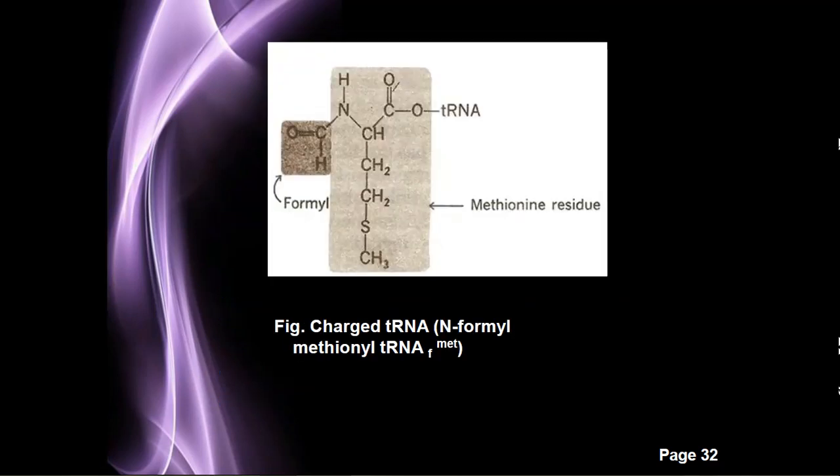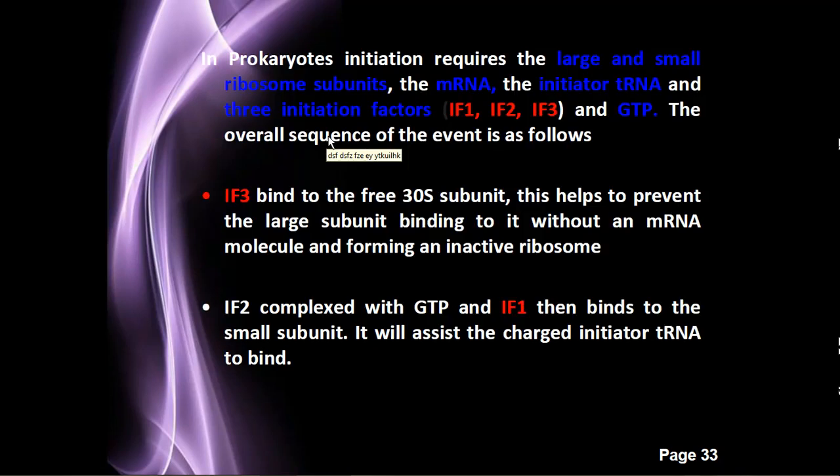Okay, this is the structure of a charged tRNA, that is the formyl methionine tRNA, the fMet tRNA. So it has a formyl group, and on the particular tRNA a methionine residue is bound. Okay, this is the structure of the charged tRNA.